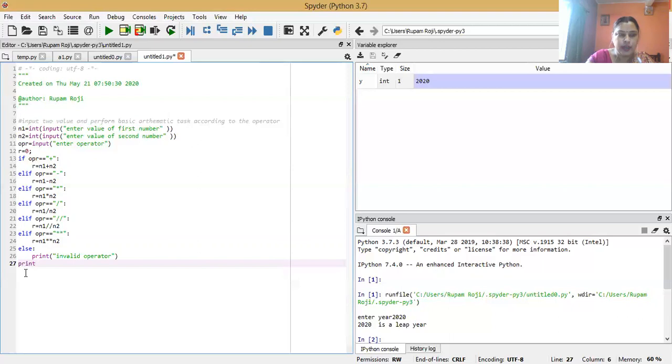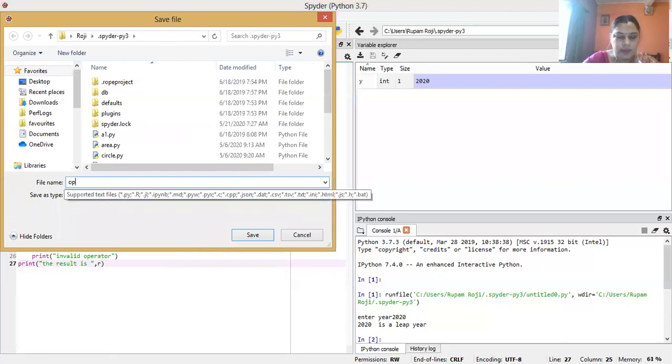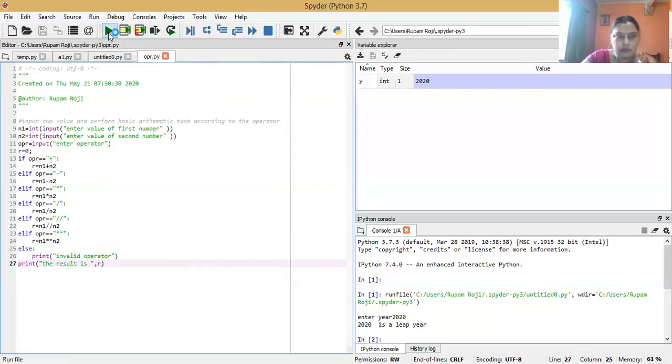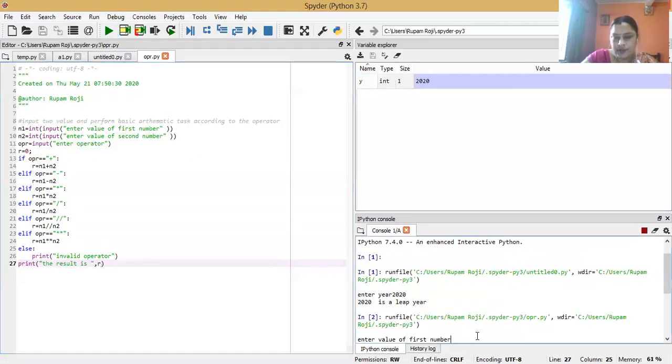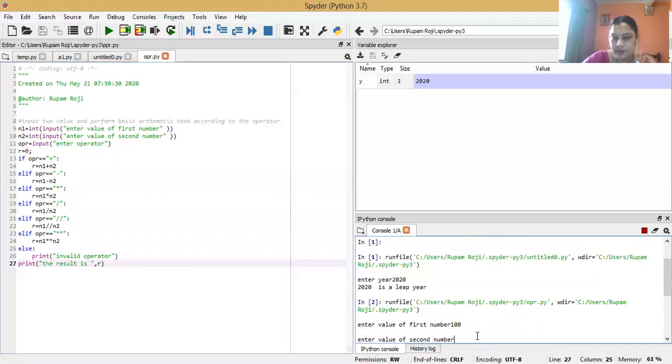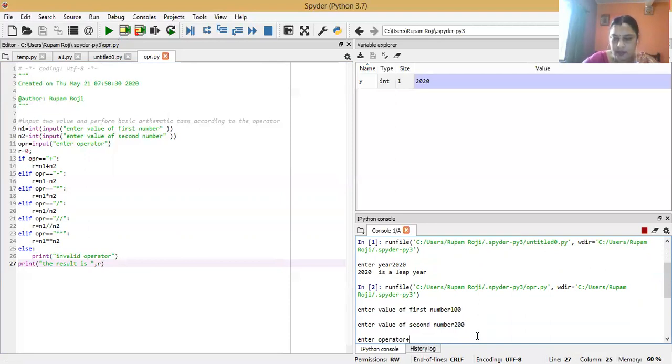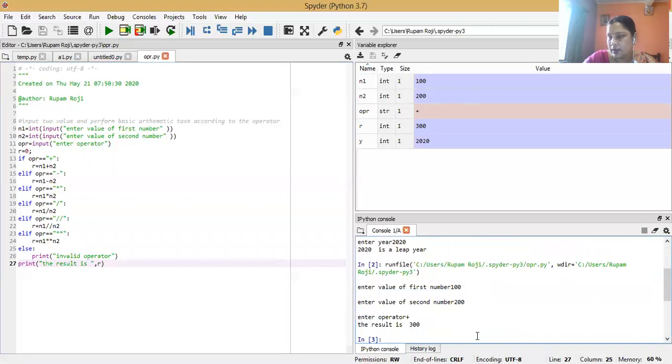So we write print the result is r. We write the program, we save the program, and the program name is opr. Then we run the program. Enter the first number. First number is 100. Enter the second number. Second number is 200. Enter the operator plus. The result is 300.